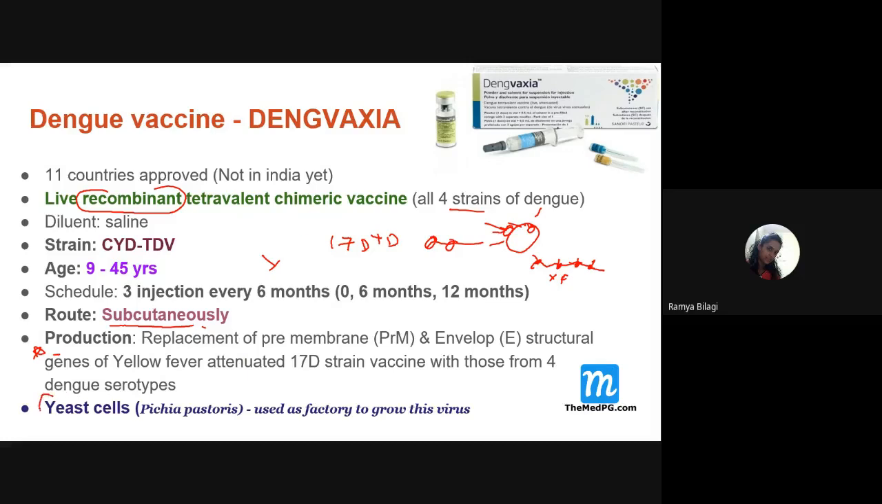And where is this virus grown? This is very important. It is grown on yeast cells, that is, fungal cells, Pichia pastoris. So it is basically used to grow this particular virus strain. So these points are very important. Remember them.